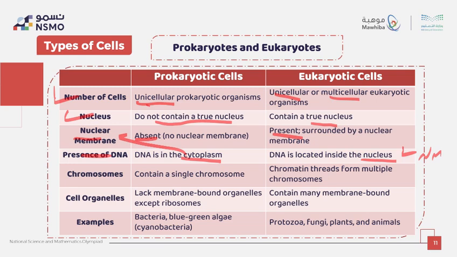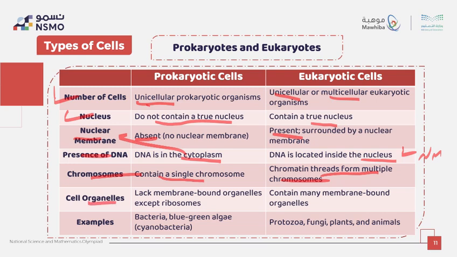Chromosomes: in prokaryota, one circular chromosome, but in eukaryota, multiple linear chromosomes.